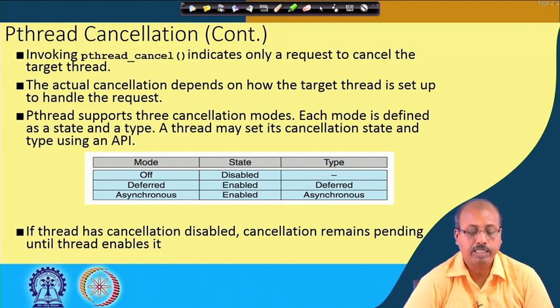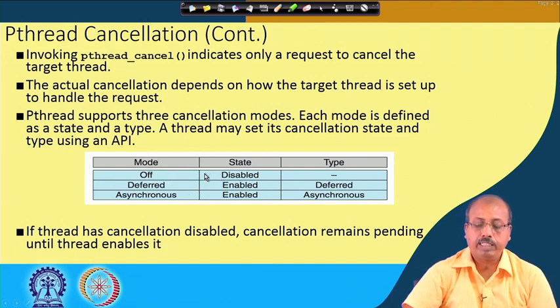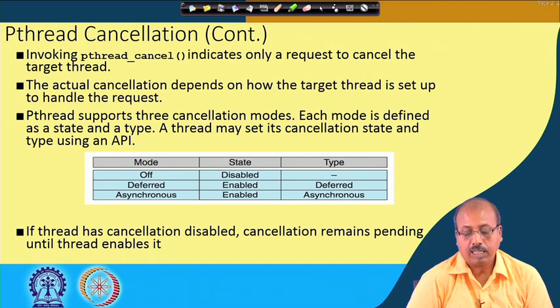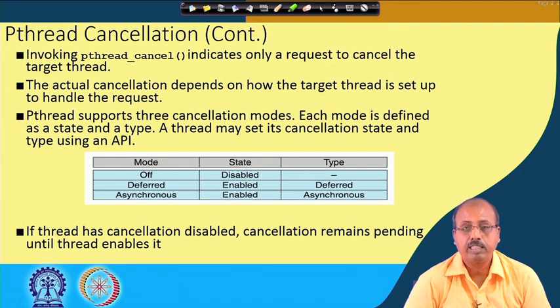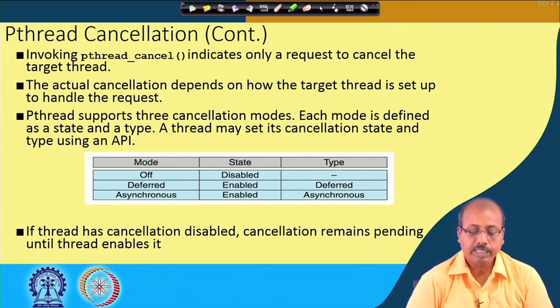Each mode is defined as a state and a type. One of them is the off mode. In the off mode, the state is disabled, and the type does not have any meaning there. If the mode is off, the thread cannot be cancelled. On the other hand, if the mode is deferred or asynchronous, there is a question of disabling and enabling thread cancellation.